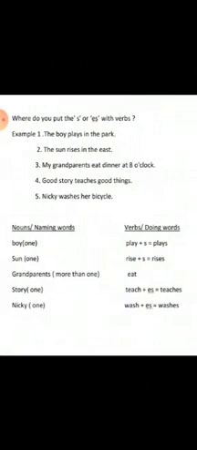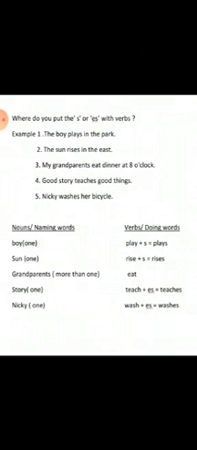Now the second sentence: the sun rises in the east. Now tell me, what is the naming word here? Sun. You are right. Now, is sun one or more than one? It is one in number. So we will write s at the end of the doing word. Here the doing word is rise. We have added s to that, which becomes rises. So whenever the naming word is one, we will add s to the doing word.